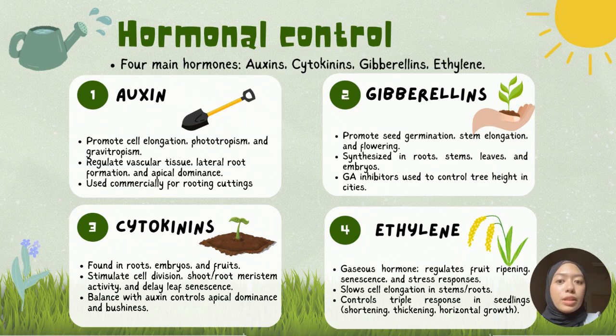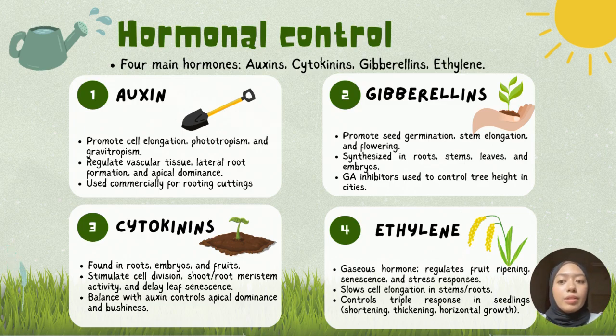Next, cytokinins are found in actively growing areas such as roots, fruits, and embryos to promote cell division and delay leaf aging. When combined with auxins, cytokinins help determine whether a plant grows more shoots or roots. They are key in tissue culture and maintaining plant vitality. Other than that, we have gibberellins, which encourage seed germination, stem elongation, and flowering. They are made in roots, stems, and developing seeds. In some places, gibberellin inhibitors are sometimes applied to trees under power lines to slow regrowth and reduce the need for trimming.